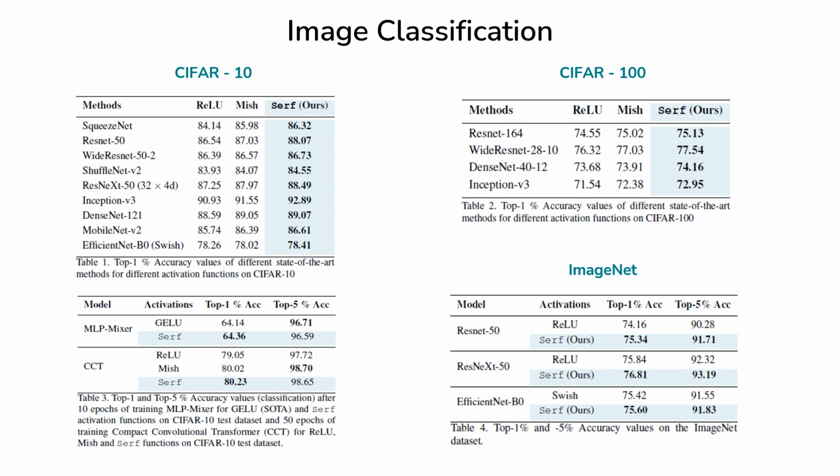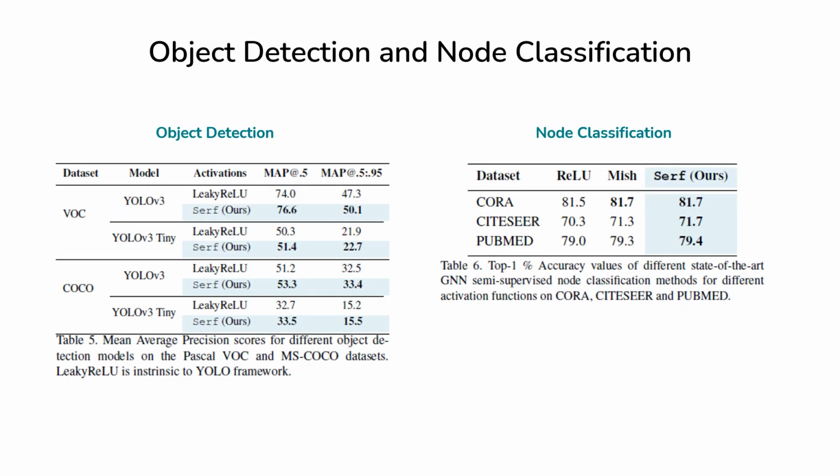For the image classification task in all three datasets, namely CIFAR-10, 100, and ImageNet, we have obtained superior performance with respect to state-of-the-art activation functions using the same architectures. This shows that our proposed Serf works well with small datasets such as CIFAR and also with large datasets such as ImageNet. For the object detection task, we have used YOLO v3 and DarkNet YOLO v3 architectures.